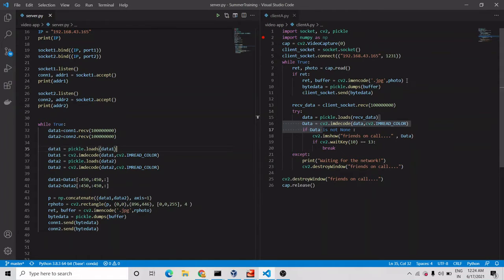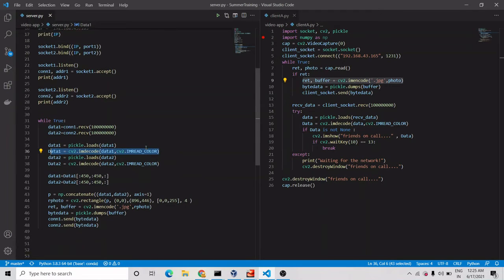Before sending, we first compress the data, 3D data into 2D form, and then send. So here it first loads the data, converts it into 2D format, and then converts it back into a 3D array, which we need in order to convert it into an image or video.